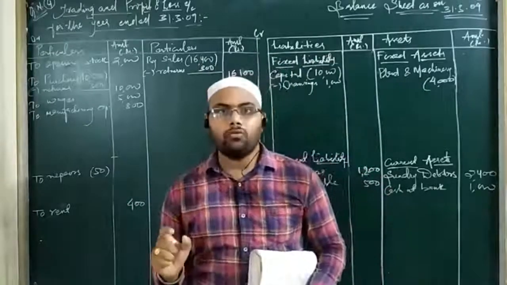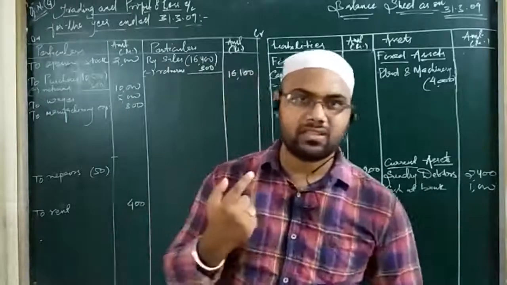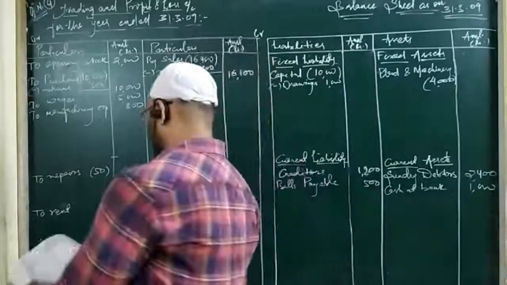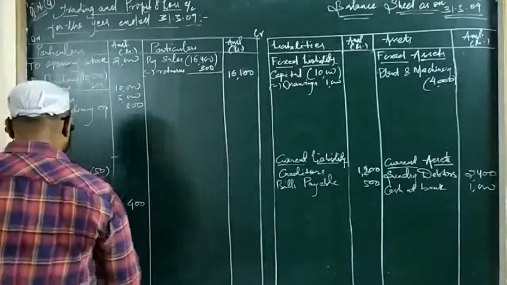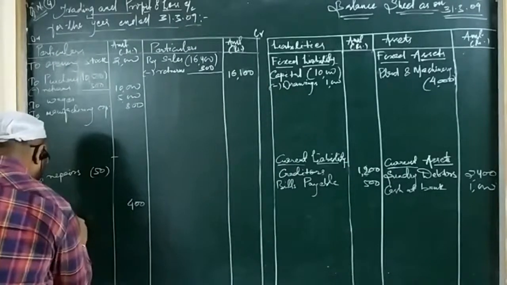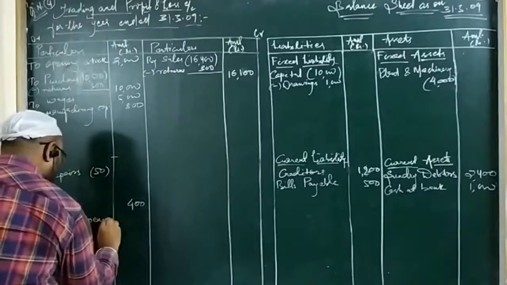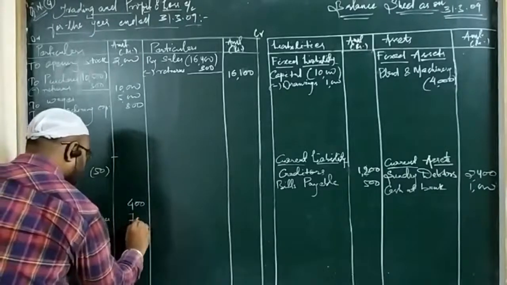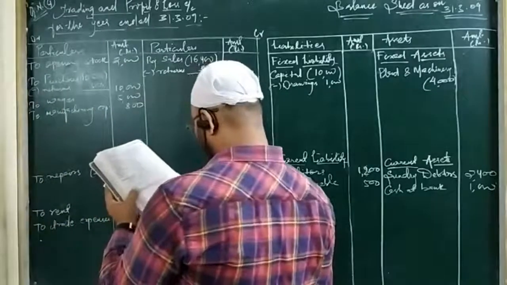These expenses are nowhere related to production activities. So in that case we have to take trade expenses as indirect expenses. Okay, so we will write it on the debit side of the profit and loss account. Trade expenses given is 700 rupees. To trade expenses, 700.